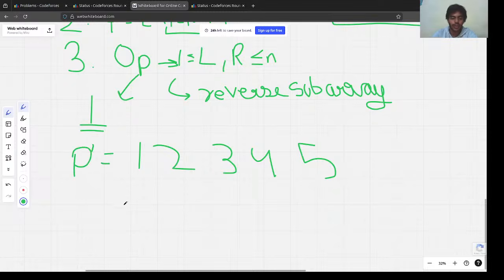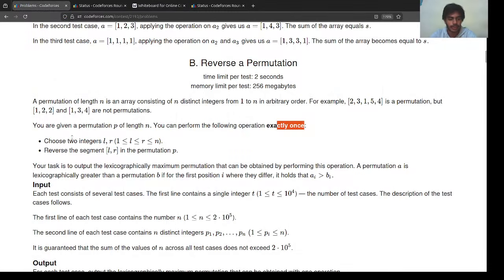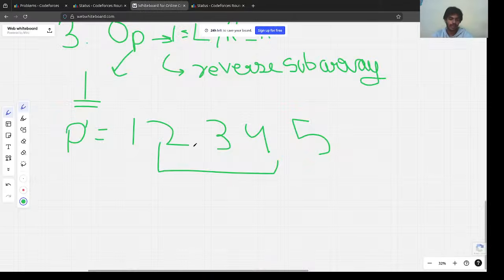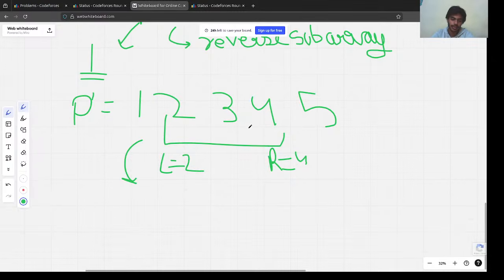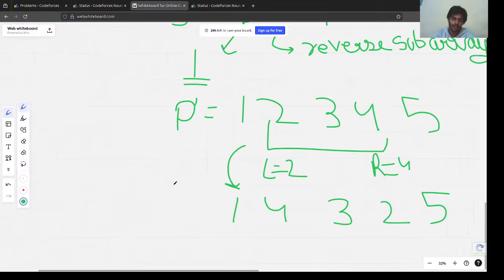What we can do is take any subarray and reverse it. They told us to take two integers L and R and reverse this segment in the permutation. So let's say we took L equal to 2 and R equal to 4. We reverse this portion, this segment, and it would be 1 4 3 2 5. Got it? So this marks our single operation.